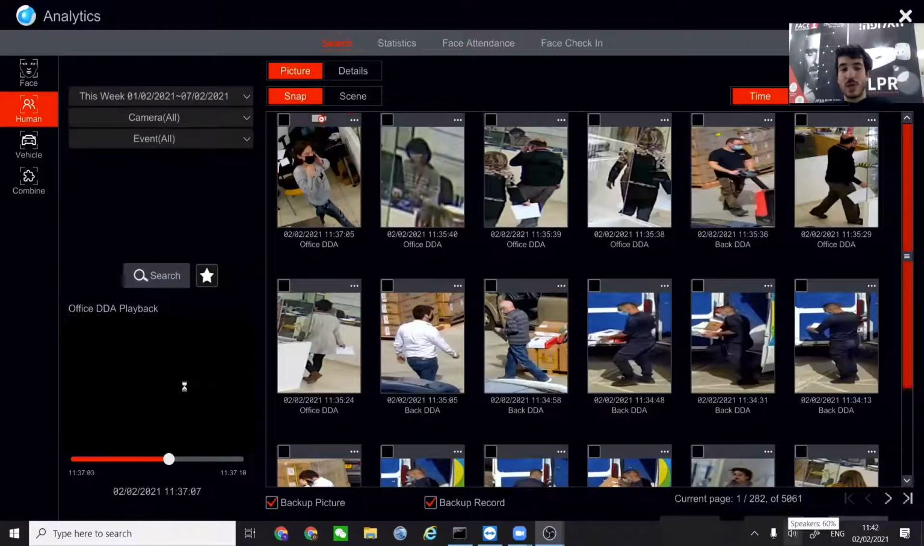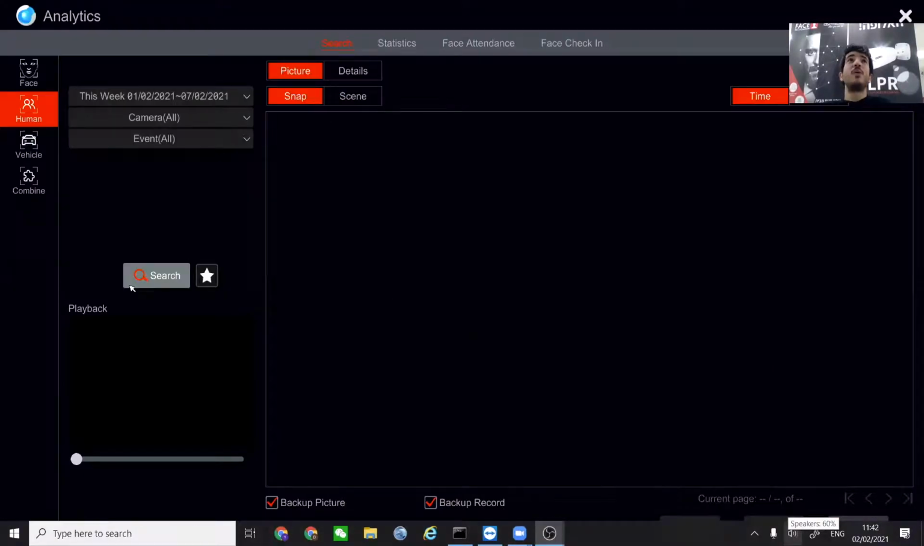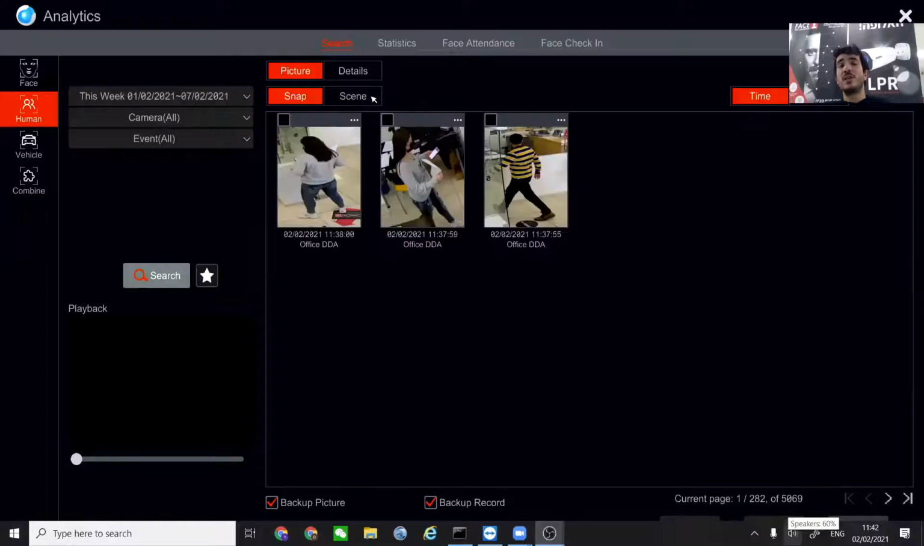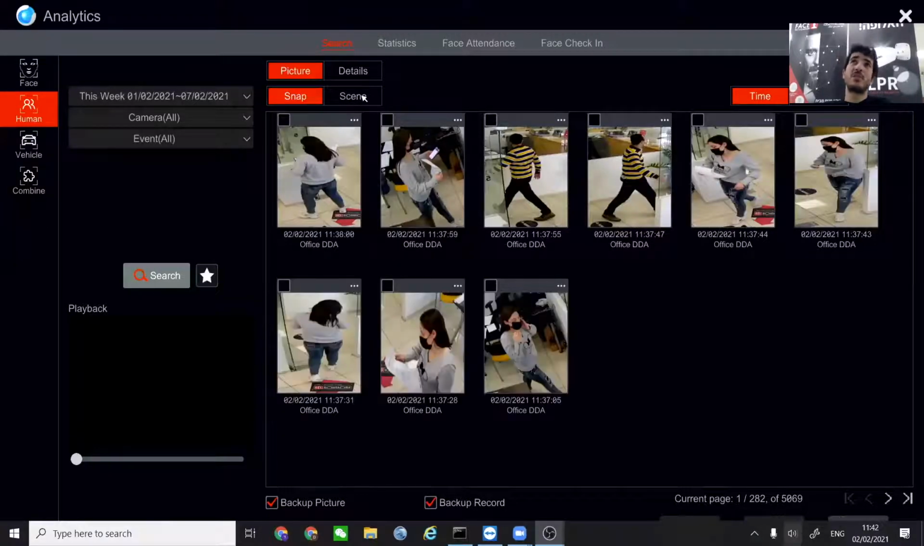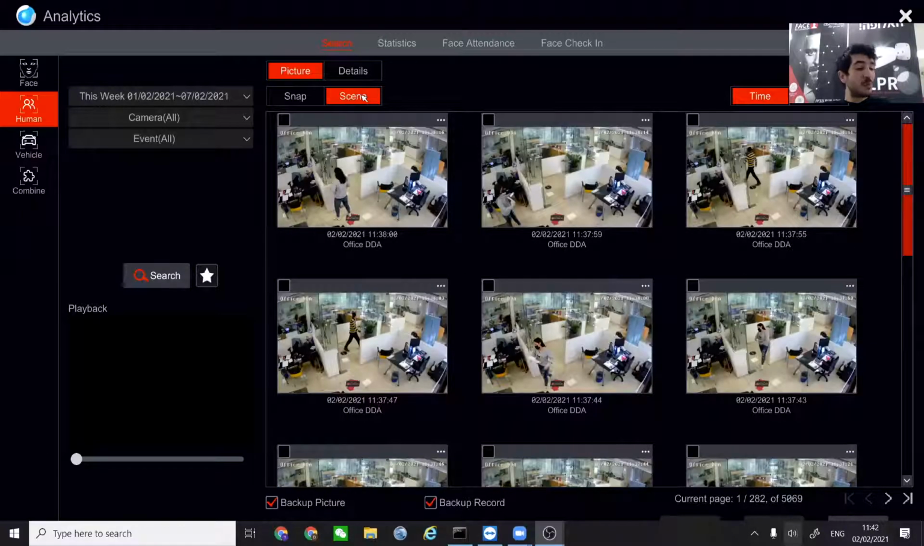You also have the ability, of course, to double click it and go into the playback that we saw before. You can also press the scene, just like before. We press the scene and we can see what was happening before. We can see the entire frame. It's really, really easy to use.